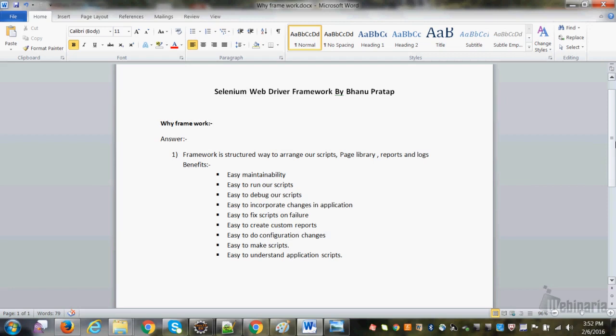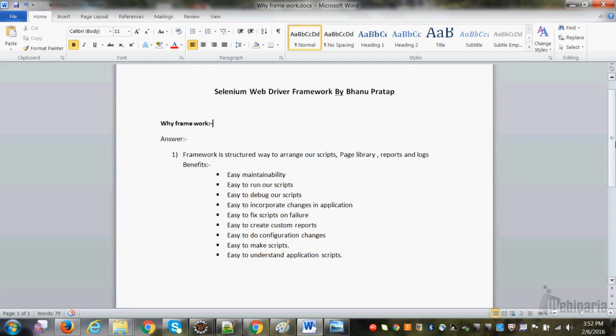Easy to make scripts. What does easy to make scripts mean? It means, let's say you are writing methods for all pages in the page class, right? Let's say the application has 5 pages, or just take the example of Myntra. You have login, product details page, add to basket and checkout. Now what you did, inside the page library folder you made 4 Java classes. One is login.java, one is product details.java, one is add to basket.java, and one is checkout.java.